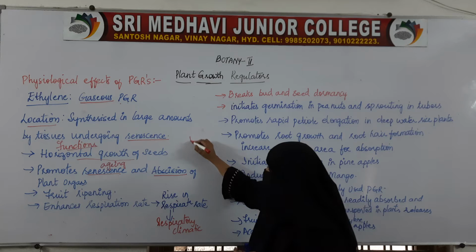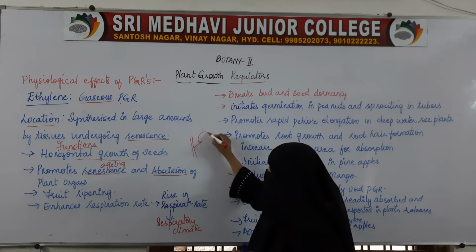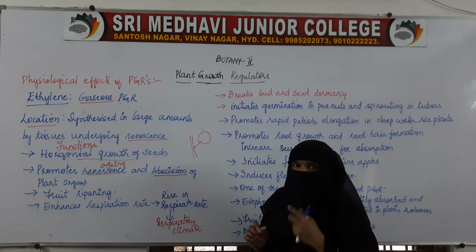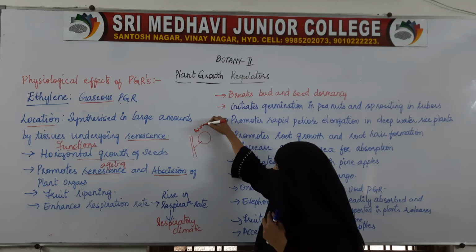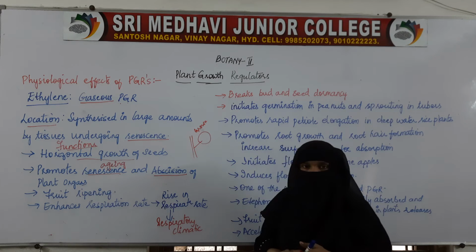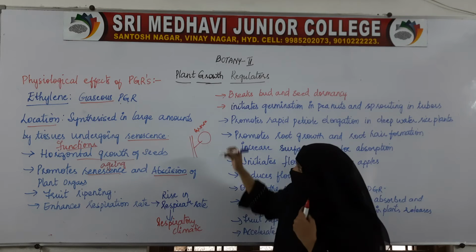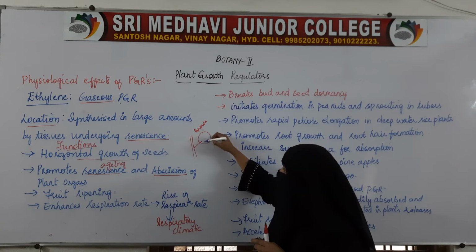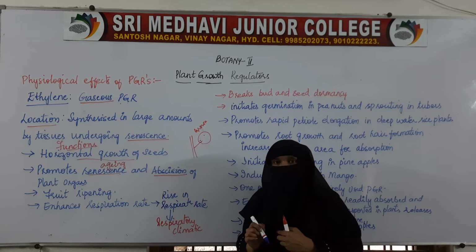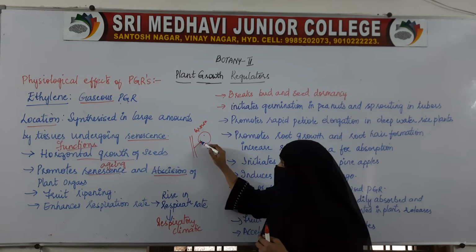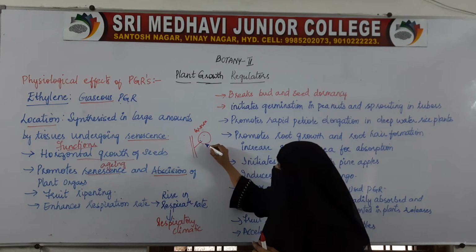For example, if this is the plant and this is the fruit, now it has ripened, that is, the fruit has totally grown. Afterwards, in this place ethylene is synthesized, because of which it starts becoming older.